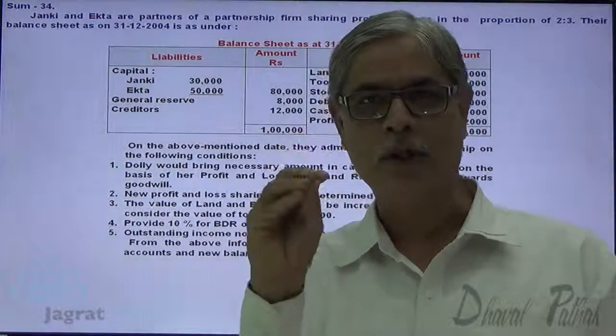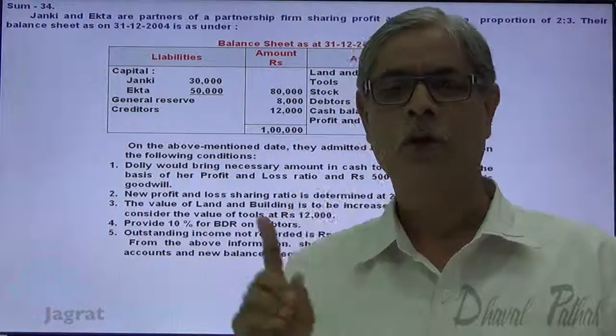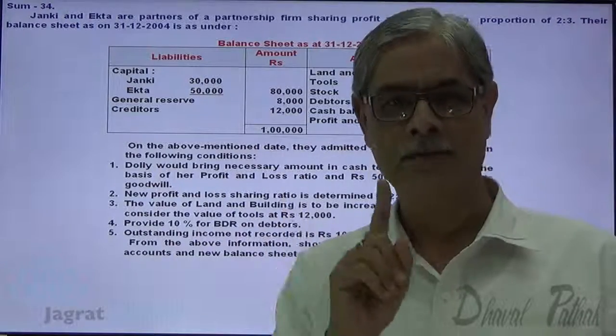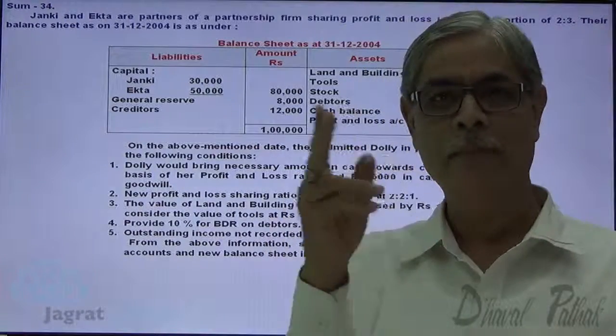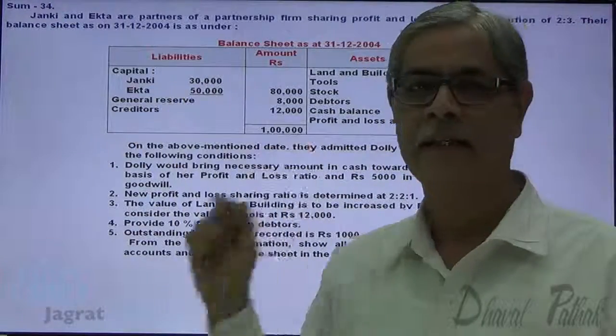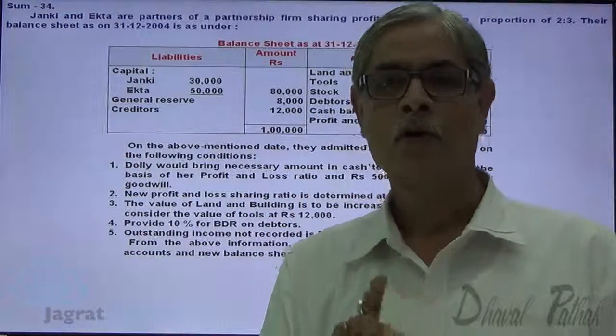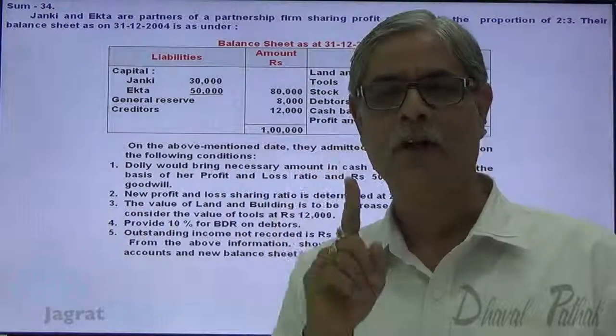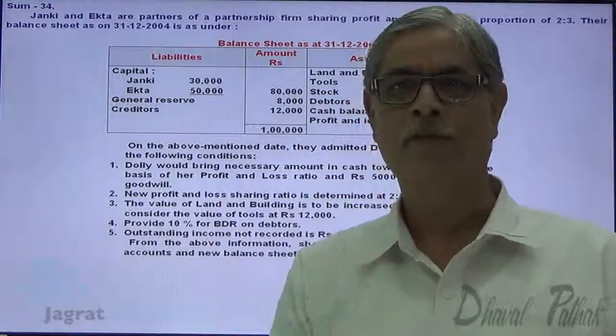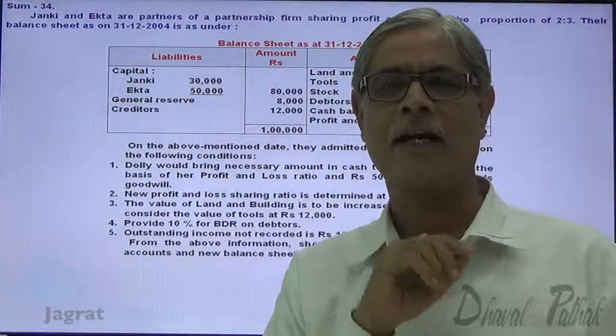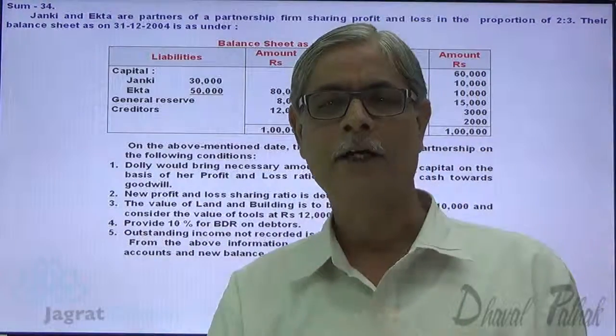So if the total capital of the firm is 5, new partner Dolly brings 1, and the capital of the remaining two partners, Janki and Ekta, is 4. On the basis of the total capital of Janki and Ekta, we have to find out the necessary amount to be brought by Dolly.